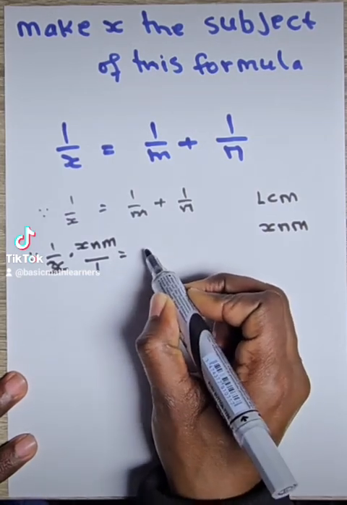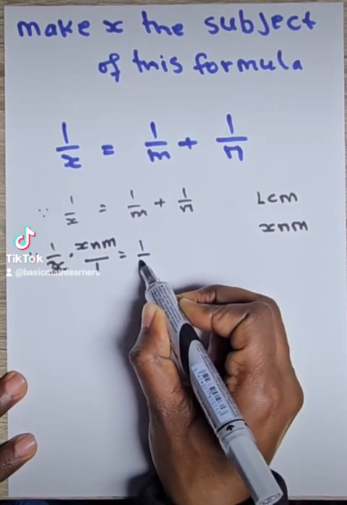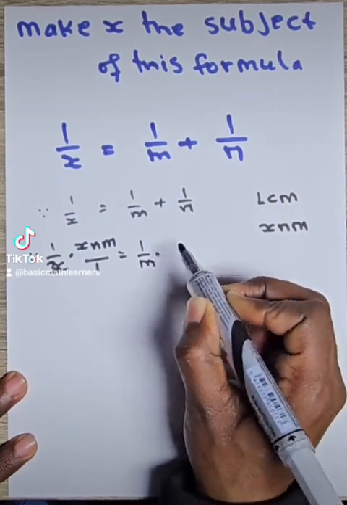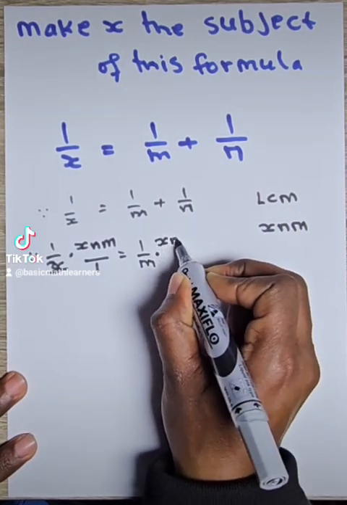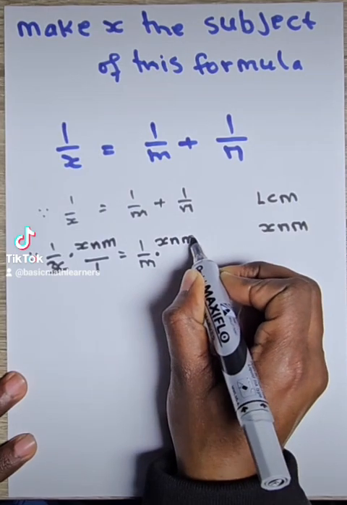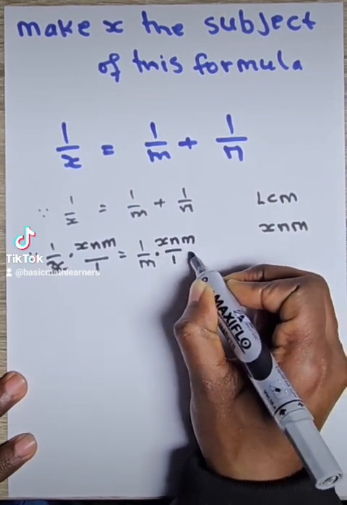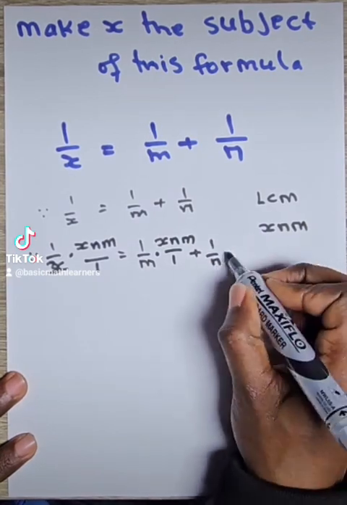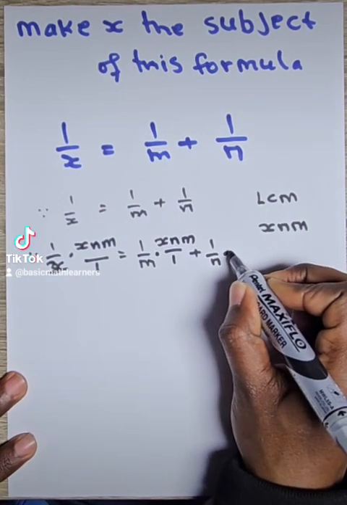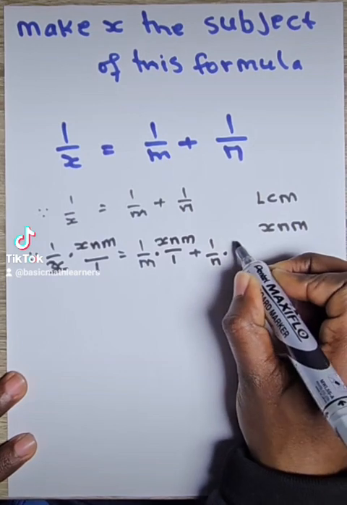I will say equals 1 over m, and I will multiply that by the LCM, which is x n m over 1, plus 1 over n multiplied by the LCM. The dot is another way of writing multiplication sign.